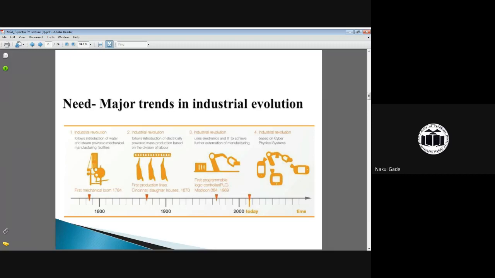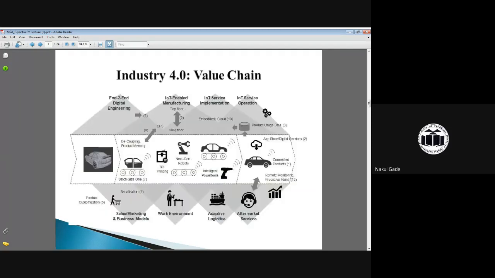Then simultaneously a number of programmers, systems or computers were associated with that industry, so that the process is completed with minimum intervention of a person. And nowadays the entire industry is run without any interference of any human being, with the help of robots. Again, this is the industrial revolution for robotics.